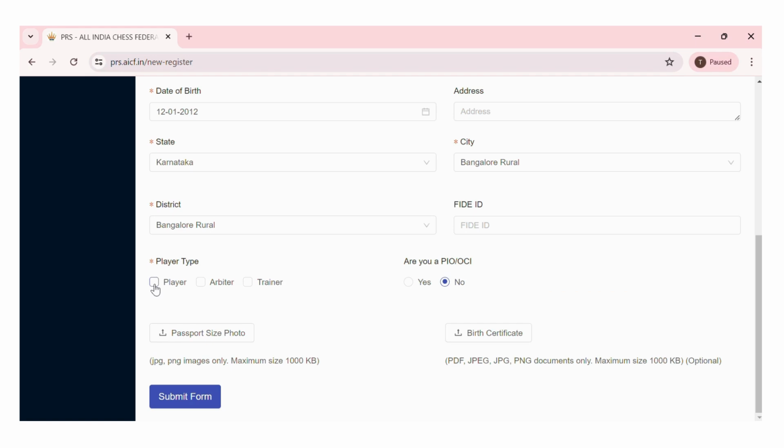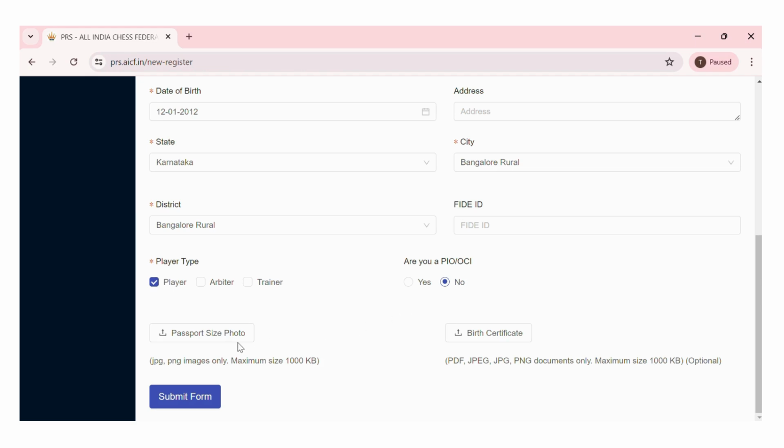And player type, you can select player checkbox. This is the same process for even arbiter and trainer. That is the reason these two options are available. And you will see one more option here. Are you a PIO or OCI? PIO is person of Indian origin and OCI is overseas citizen of India. In simple words, this is for non-Indian citizens. Since if you are in India and registering this form, you can always make it as no. If it is yes, then you will have to give some additional information. Right now we are not covering that here.